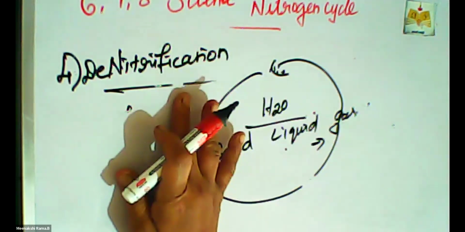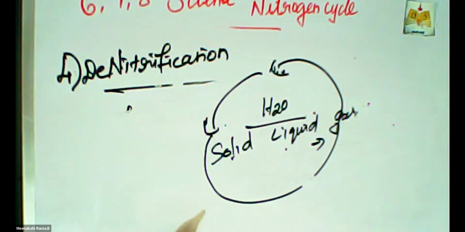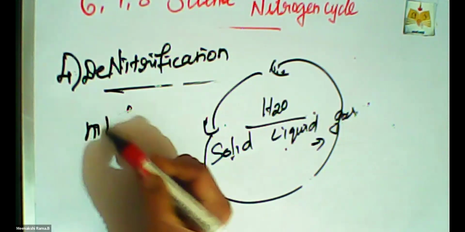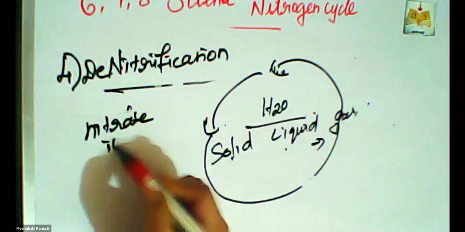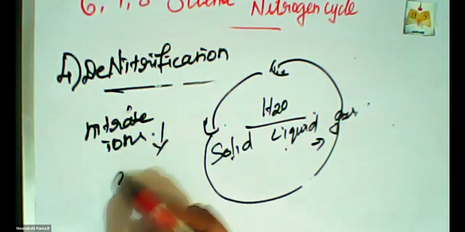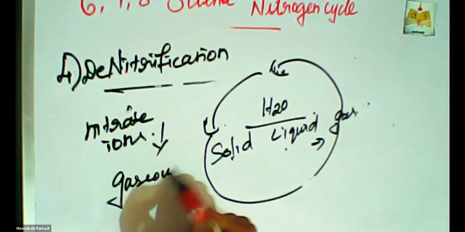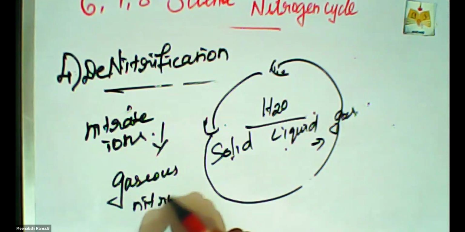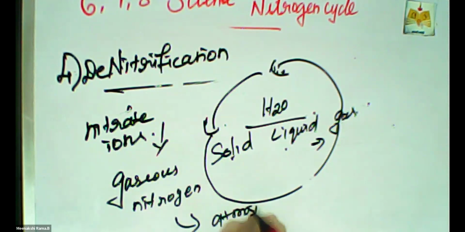In the same manner, in the nitrogen cycle, the denitrification process is nothing but the soil bacteria reducing the nitrate ions of soil into gaseous nitrogen. That gaseous nitrogen is mixed into the atmosphere.